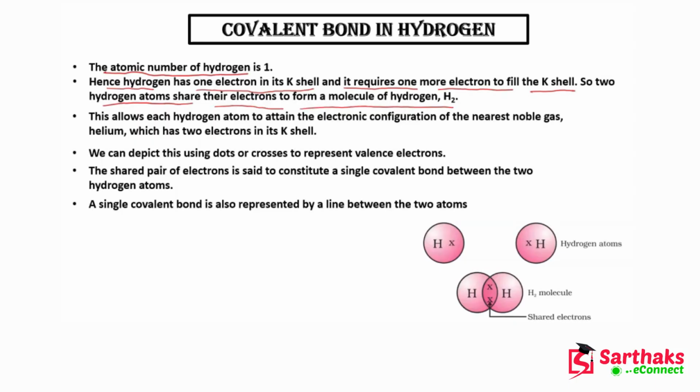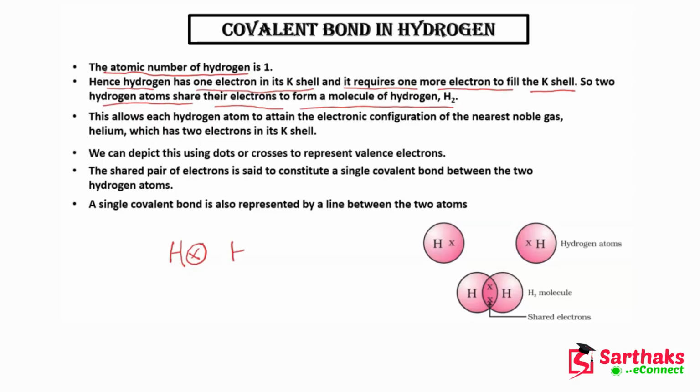Now, I will tell you what I am trying to say. We have one hydrogen and it has one electron, and I'm showing this electron by this cross. You can also show it by a dot. If it wants to complete its shell, it needs one more electron.